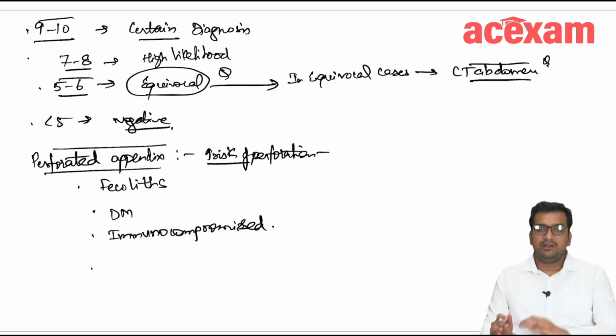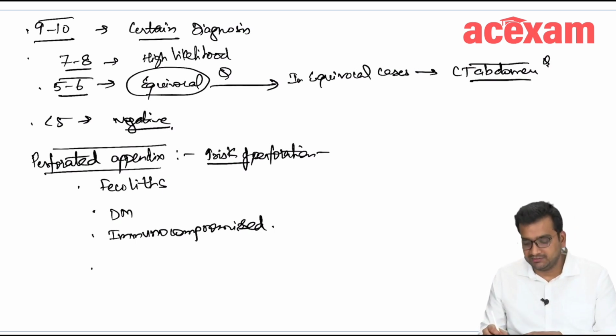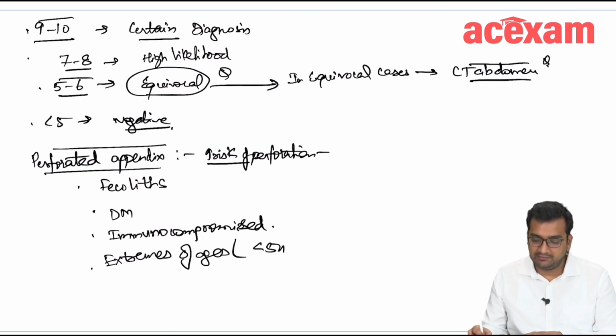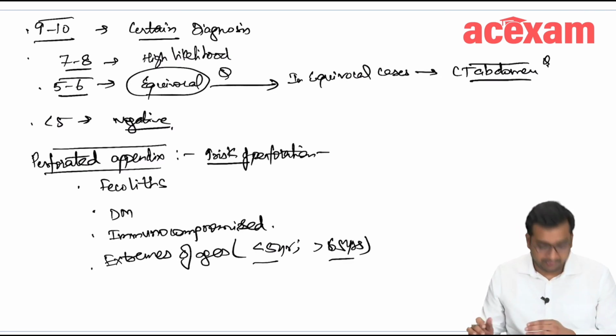or if there are extremes of ages. If the child is less than 5 years, or if the patient is more than 65 years, they both are high risk for perforation.